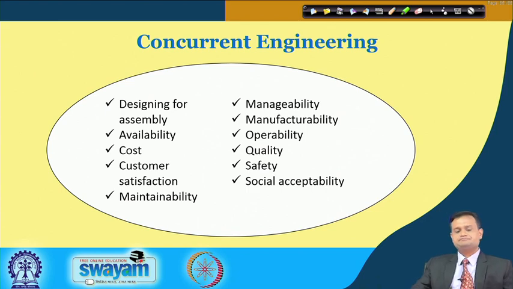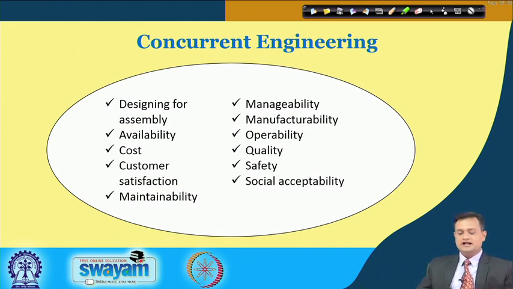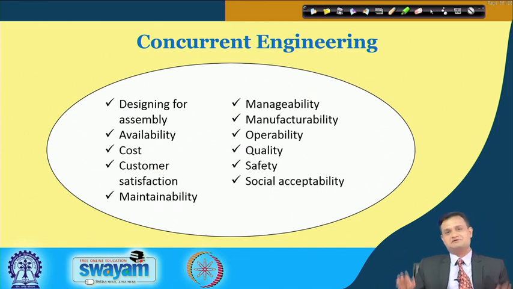So typically concurrent engineering is designing for assembly, availability, cost, customer satisfaction, maintainability, manageability, manufacturability, operability, quality, safety and social acceptability.